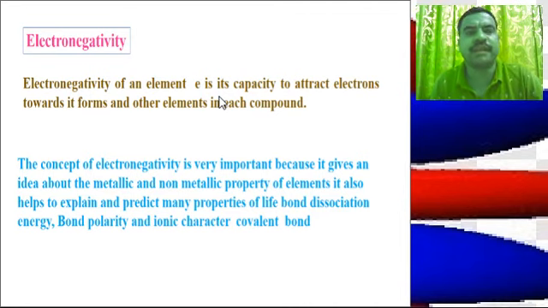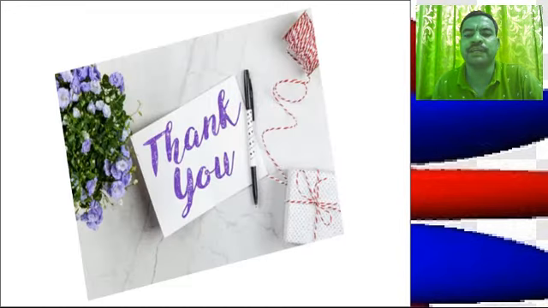Electronegativity of an element is its capacity to attract electrons towards itself to form bonds with other elements in its compounds. The concept of electronegativity is very important because it gives an idea about the metallic and non-metallic properties of elements. It also helps to explain and predict many properties of elements like bond dissociation energy, bond polarity, and ionic character of covalent bonds. Then, factors affecting the electronegativity.